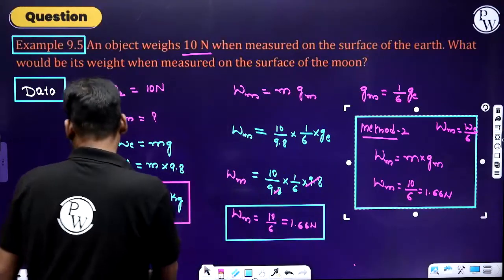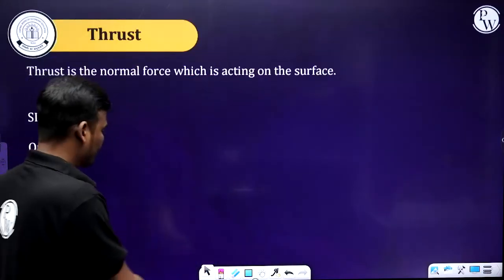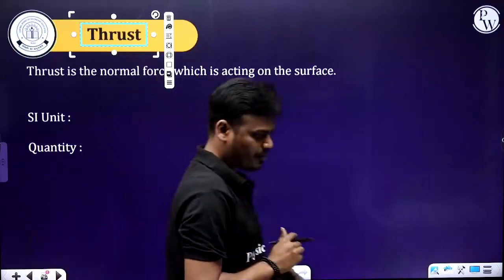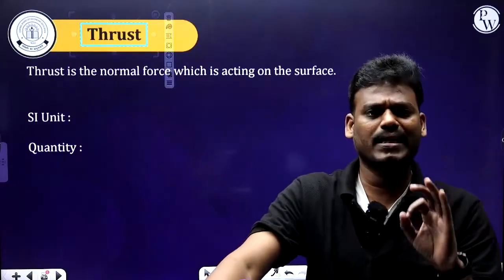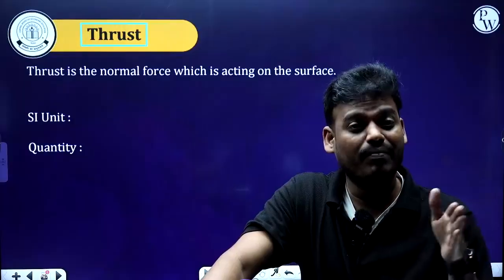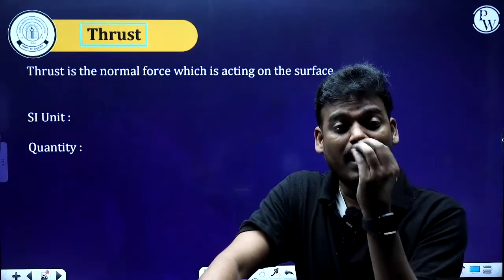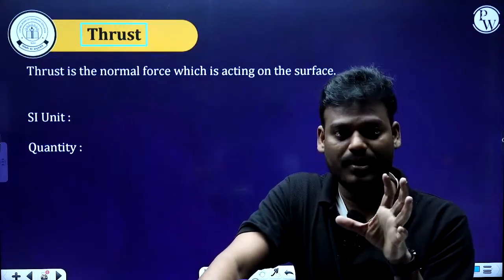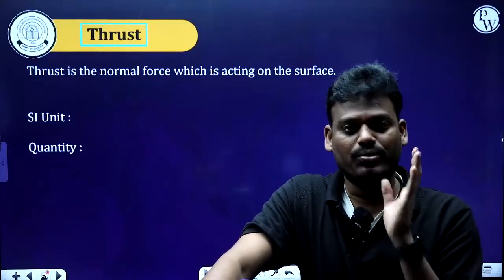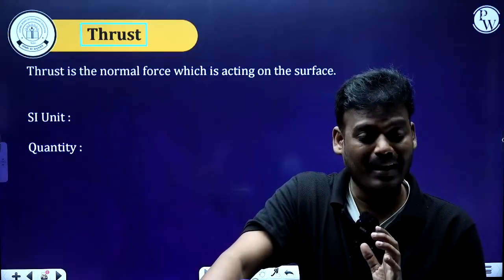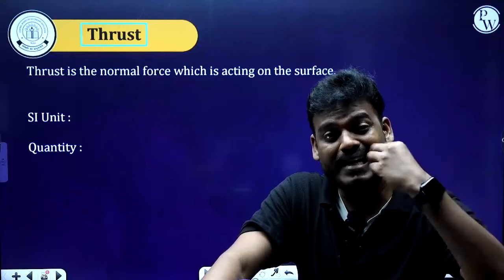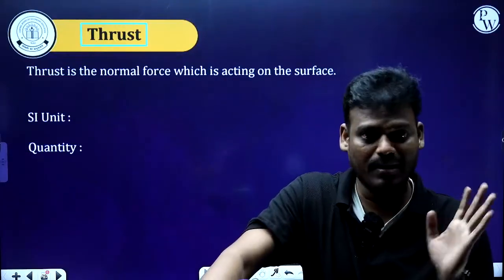Fine. Next one. That is thrust. Thrust topic. Like weight is a type of force. Weight is nothing but a force which attracts towards the center of Earth. Nothing but we can say that a force is a force only. Thrust is also a force. But what kind of force? That we need to know. Force is a vector quantity. It can be applied in any direction on the surface.